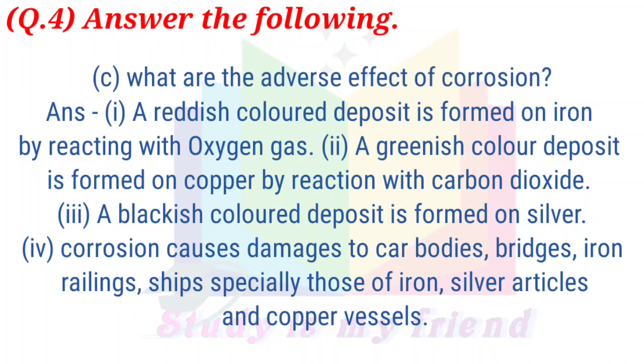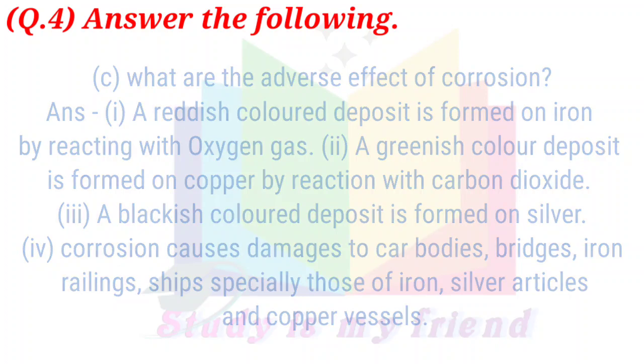C. What are the adverse effects of corrosion? Answer. 1. A reddish-colored deposit is formed on iron by reacting with oxygen gas. 2. A greenish-colored deposit is formed on copper by reaction with carbon dioxide. 3. A blackish-colored deposit is formed on silver. 4. Corrosion causes damage to car bodies, bridges, iron railings, ships, especially those of iron, silver articles, and copper vessels.